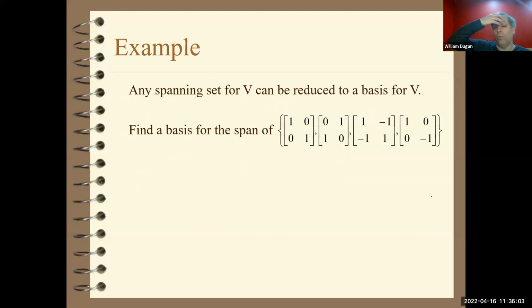Now to reduce, we're going to reduce a set that spans some space, and I want to find a basis for it. There are a number of ways to do so. One way is to look at the coordinates of these vectors. That would then be the span of some space in R4. You can think of that span as a column space, and all you want to do then is find a basis for that column space. That's one way to attack the problem.